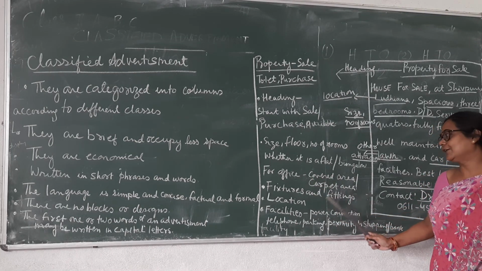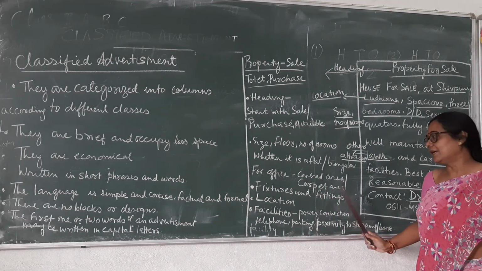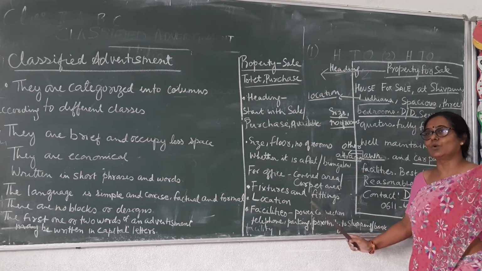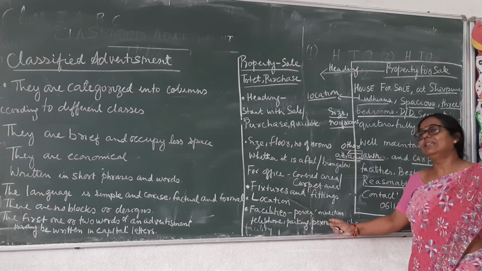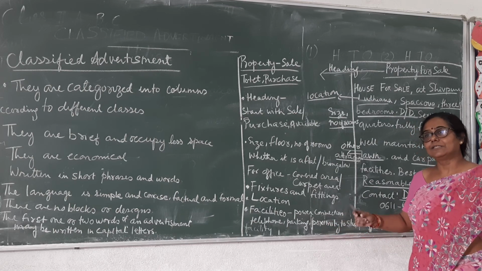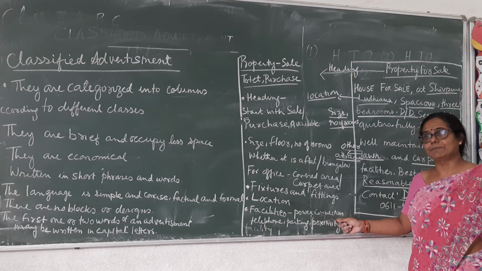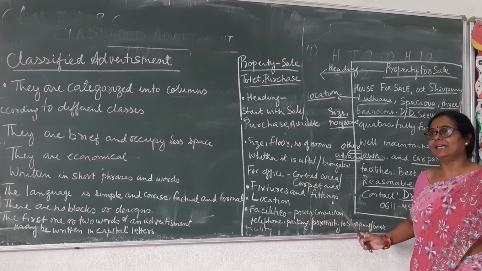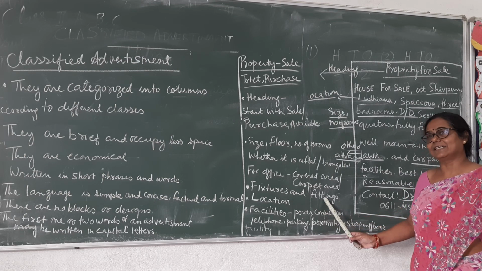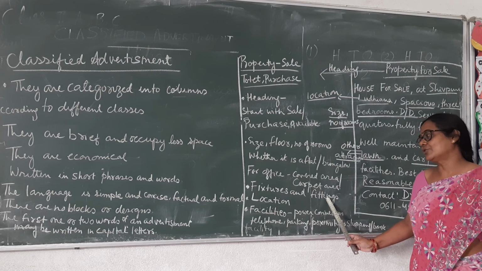What is the covered area or carpet area? What are the fixtures and fittings, like what kind of door it has, or what lightings there are? Any other fixtures and fittings already in the house have to be mentioned.